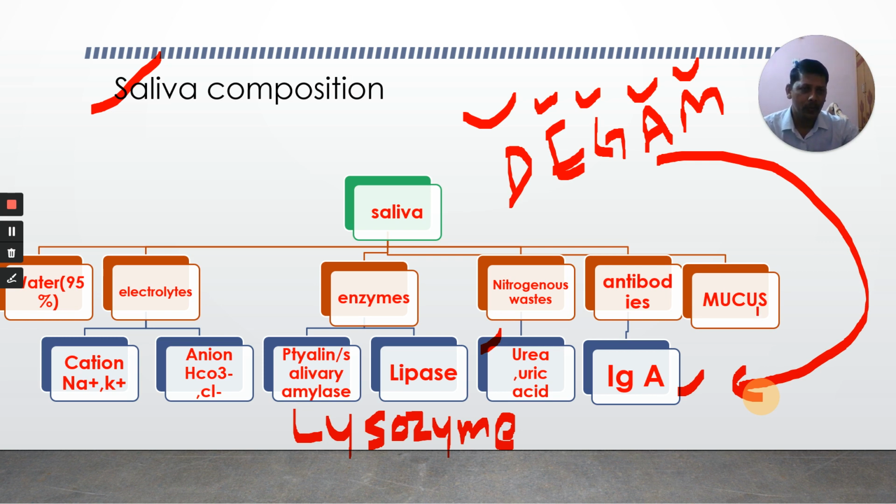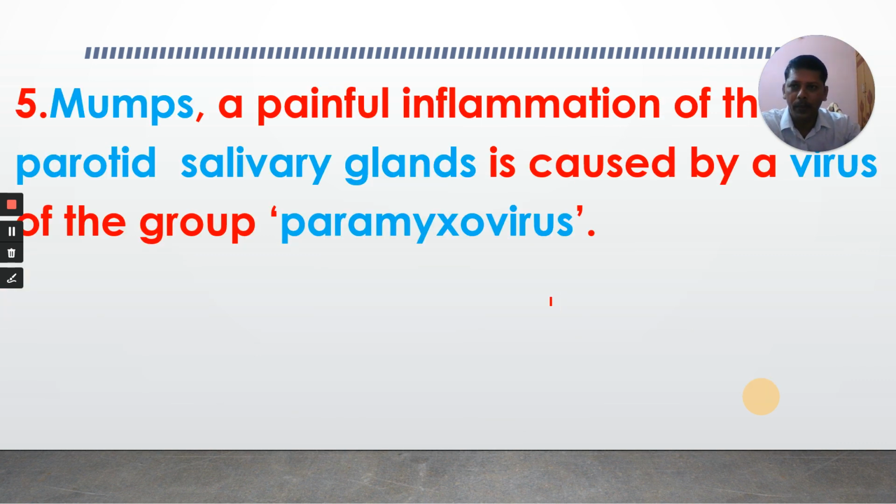This mucus or mucin is produced by the mucus cells present in the salivary glands. That's about salivary glands. One more important point related to salivary glands is mumps. Mumps is a painful inflammation. Earlier we learned inflammations related to different parts of the digestive system. Inflammation of the gums is called gingivitis.